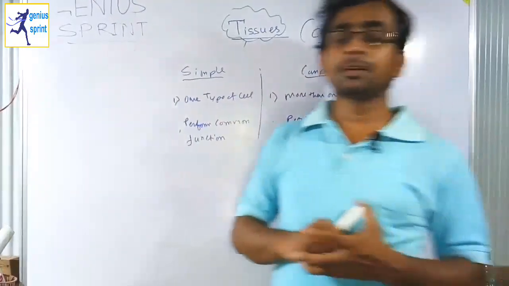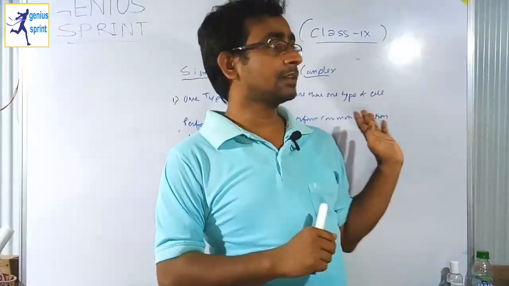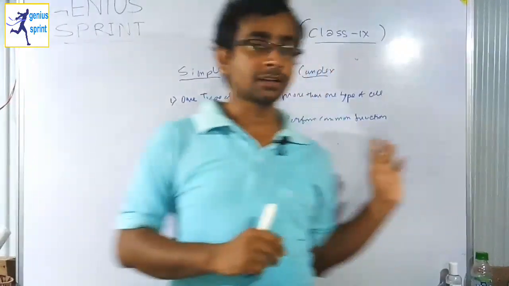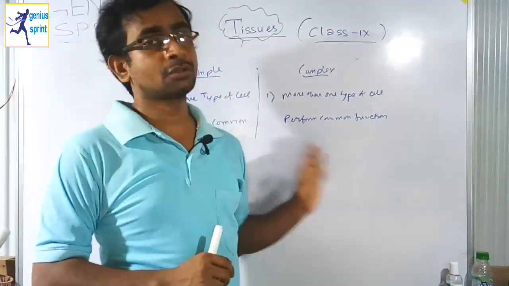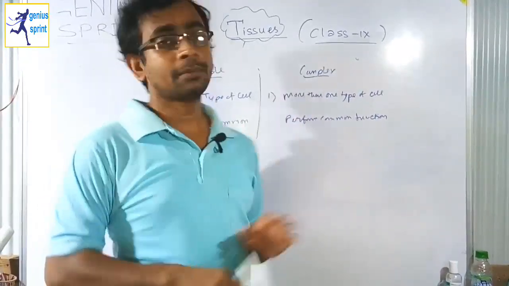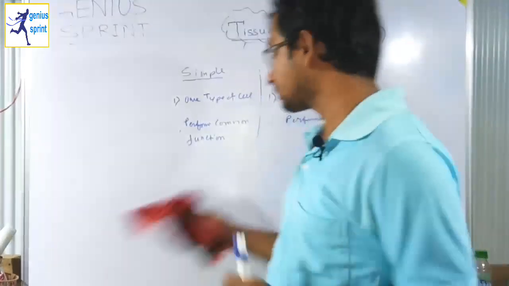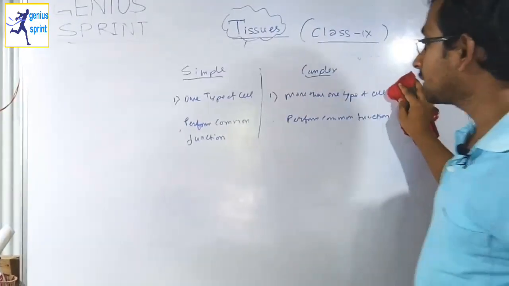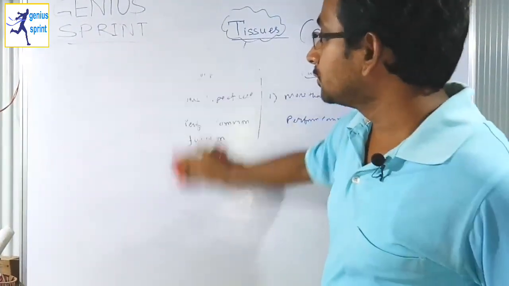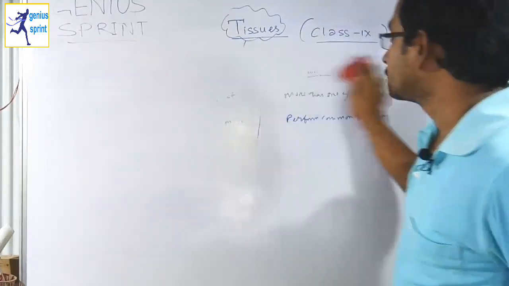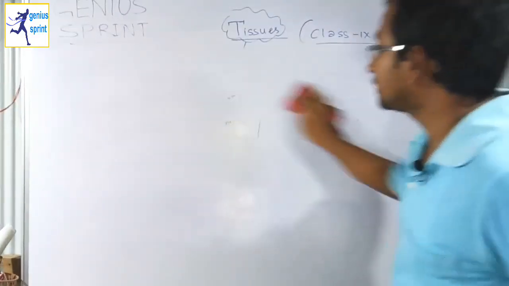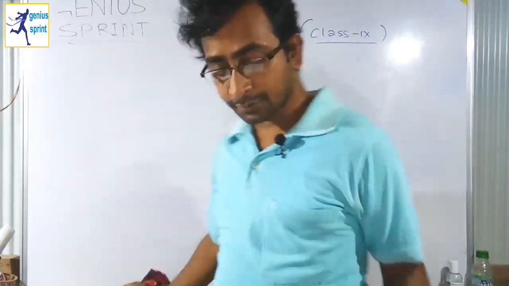Simple tissue. But when more than one type of cells performs a common function, then this type of tissue should be termed as what? Complex tissue. So this is basically the difference between simple and complex tissue. It is totally based on the type of cell used to form the tissue. Okay, so that is the simple and complex tissue difference.